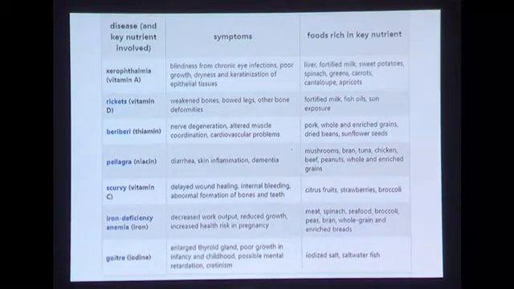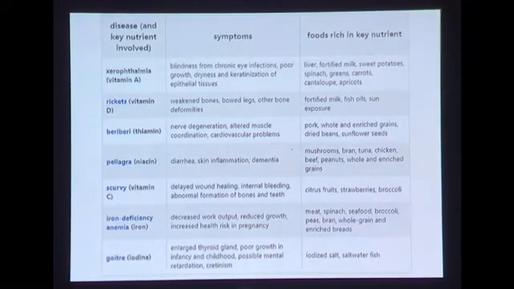Then we have rickets, which is caused due to the deficiency of vitamin D, and the symptoms are weakened bones, bowed legs, other bone deformities, and the foods rich in vitamin D are fortified milk, fish oils, and of course sun exposure, or we can say sun bath. So in this way there are a few more, and what is more important for you is scurvy and anemia. So please go through this, guys, and if you have any doubt or any query from any part of this topic of this chapter, please feel free to comment.